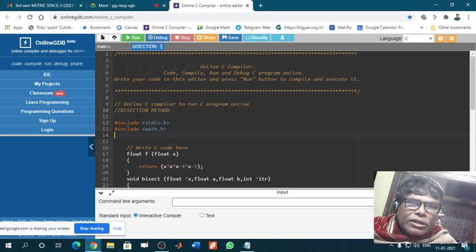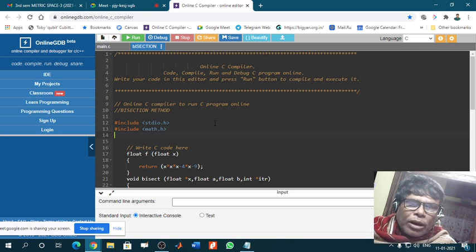Then this part of the code is called header file. Okay, at the starting you have to put some header file: stdio.h, math.h. These two header files I have introduced here. stdio is standard input output header file.